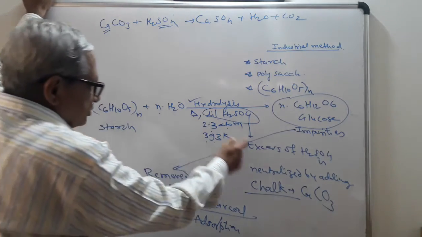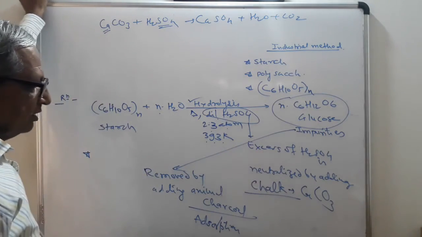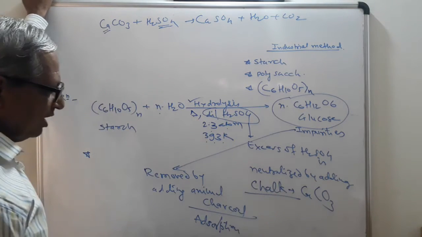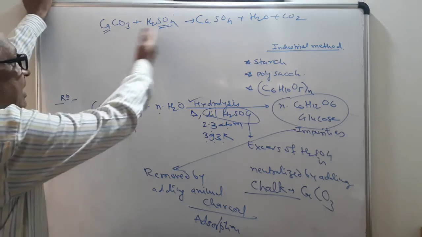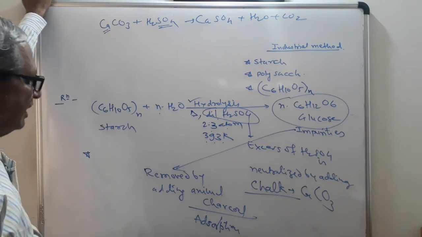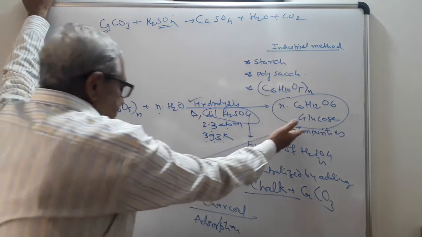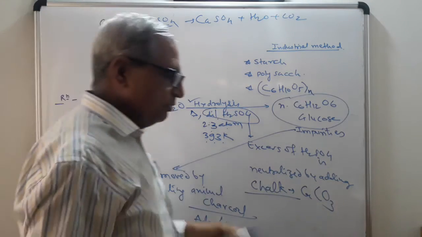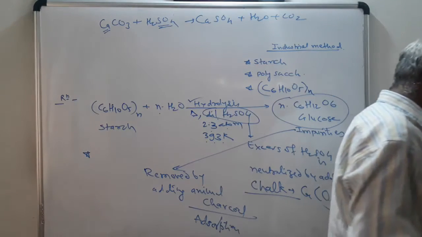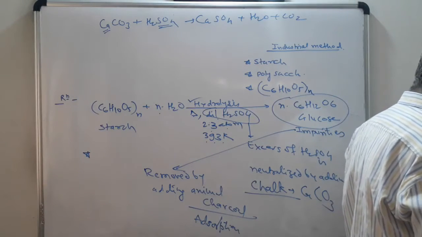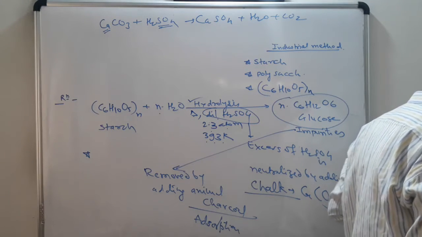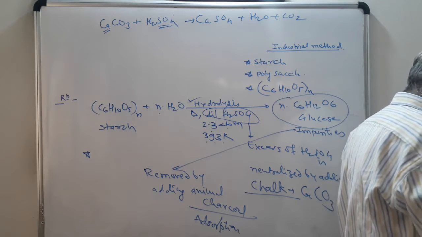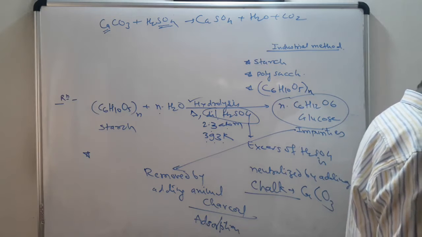Here the excess of H2SO4 is removed by adding chalk. Chalk has the formula CaCO3. This reaction is called a neutralization reaction. The impurities which are present are removed by adding animal charcoal, and that will be removed by the process of adsorption. Now we are going to learn the open chain structure and closed or ring structure of glucose.